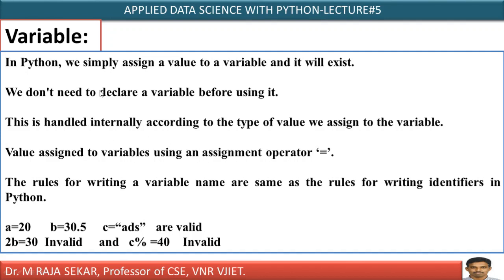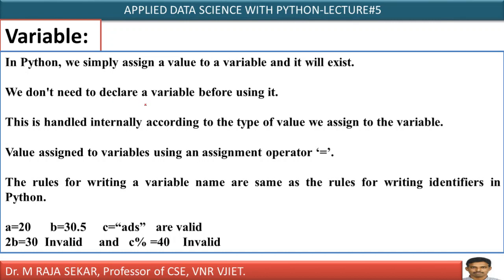Yes. In Python, we simply assign a value to a variable and it will exist. What does it mean? Just see, a equal to 20. It means 20 is assigned to a. If you assign a value to a variable, it will exist. Now this variable a exists. Just if you keep some value in a variable, it exists.